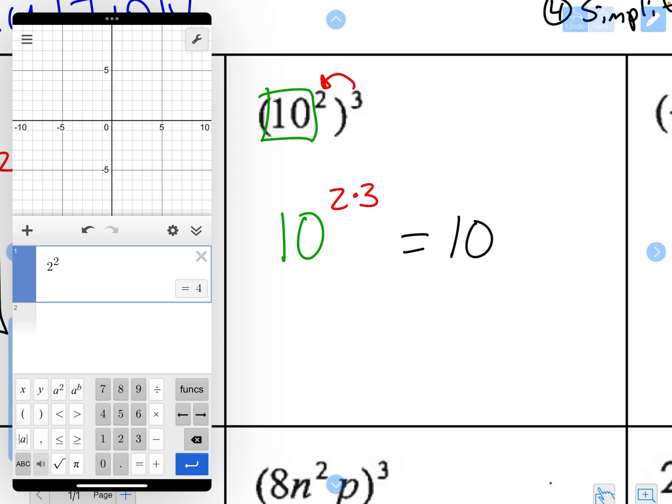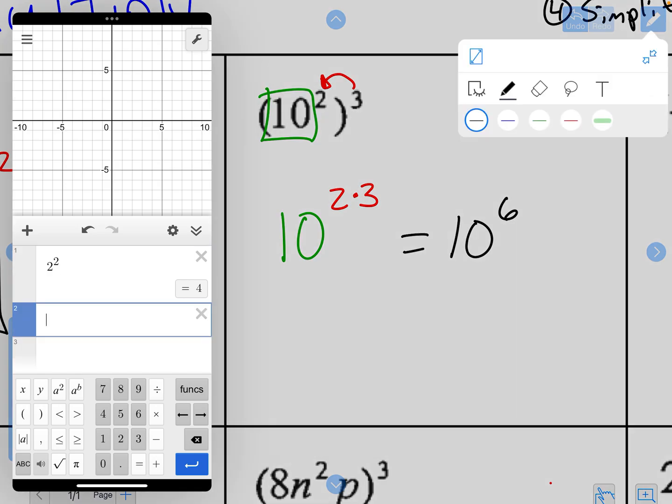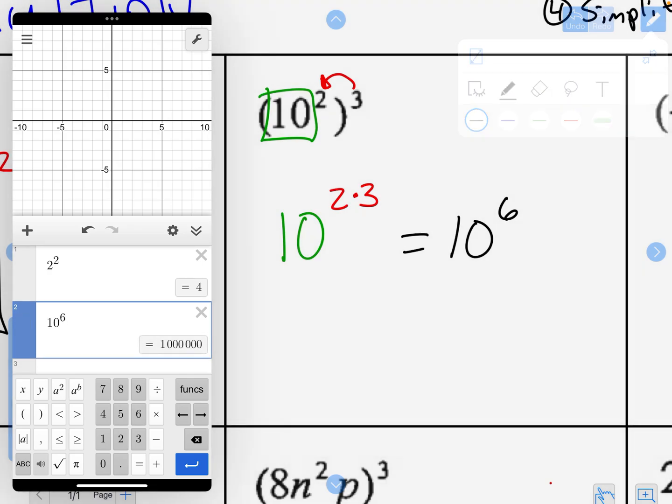So now I need to simplify. I have 10, and then we have 2 times 3, which is 6. And we've always said if our base is a number, we need to type that number into our calculator. So 10 to the 6th is actually going to be 1 million.